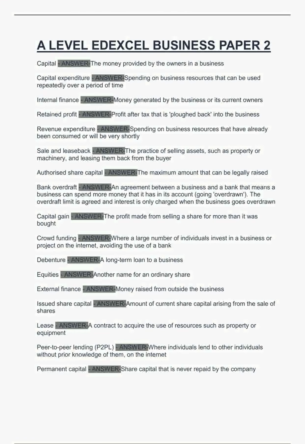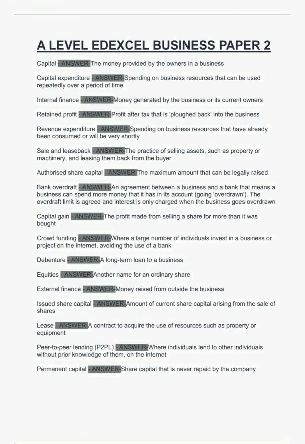The maximum amount that can be legally raised. Bank overdraft. Answer. An agreement between a business and a bank that means a business can spend more money than it has in its account, going overdrawn. The overdraft limit is agreed, and interest is only charged when the business goes overdrawn.